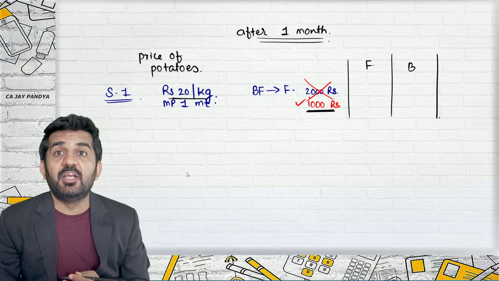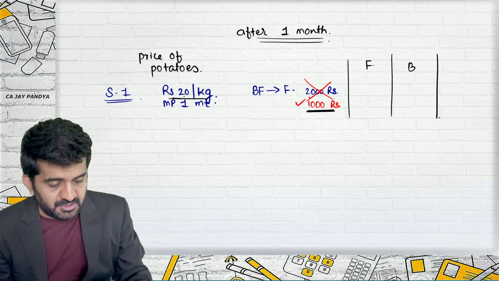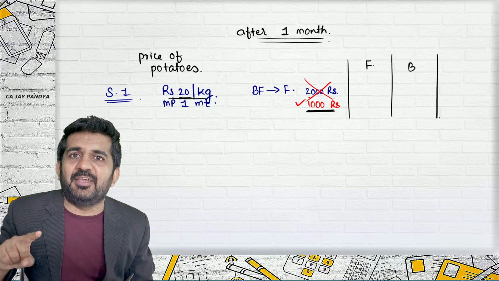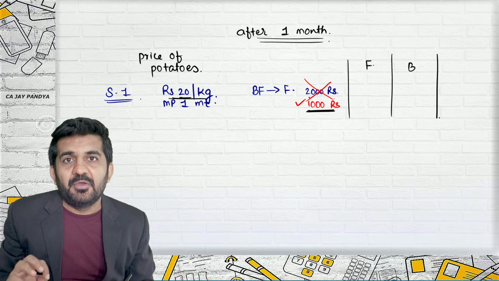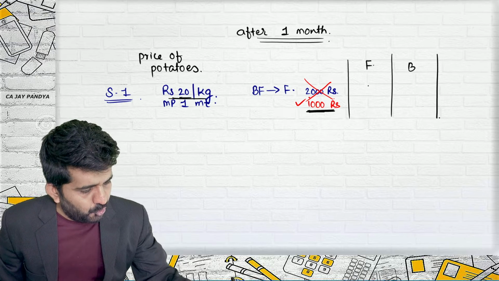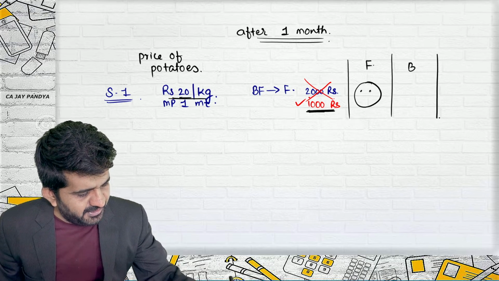So he will not be able to get that 20 rupees. The price is now 20. Had he not entered into contract, he might have got 2000 rupees. But now he will have to settle with 1000 rupees. And so you are correct. Farmer will be sad.